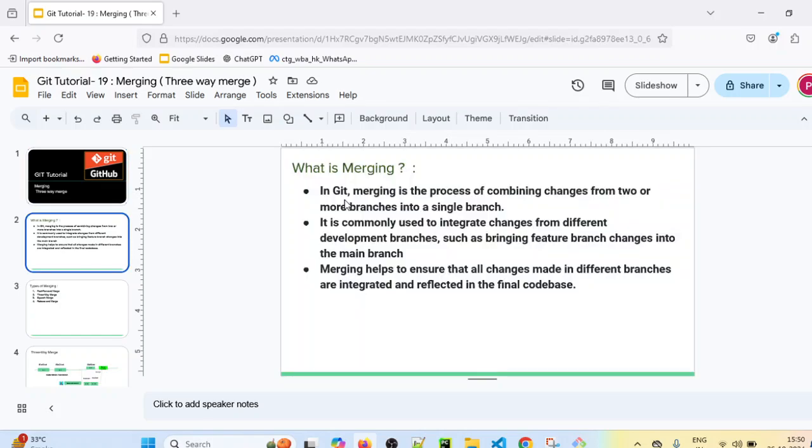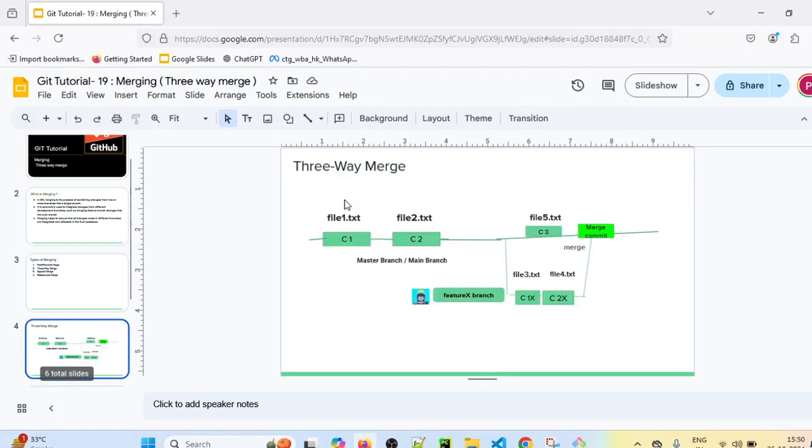So what exactly is three-way merge? In fast forward merge, we have seen that there is no new commit in the master branch after the feature branch is created, and that's why it was a fast forward merge and there was no conflict in such a situation. But in three-way merge, let's take this simple scenario.